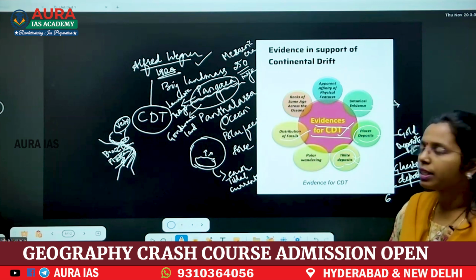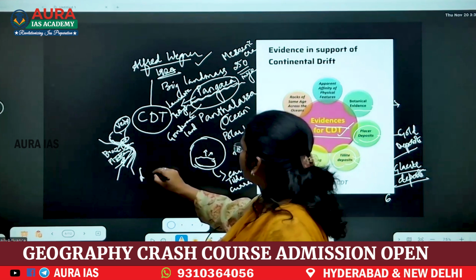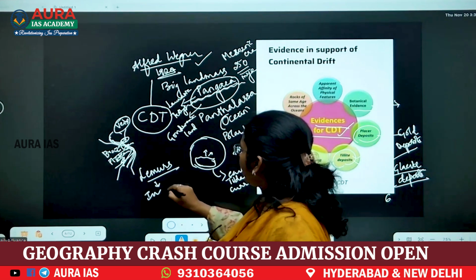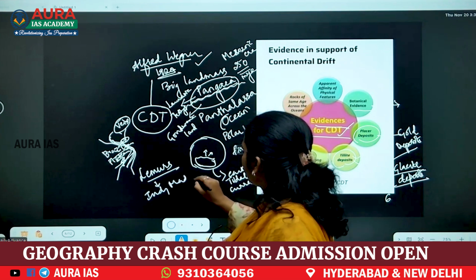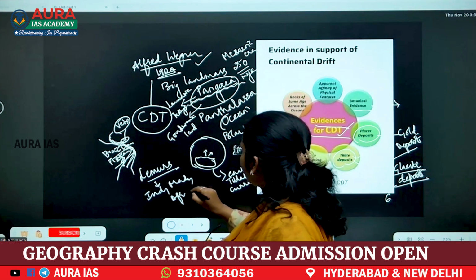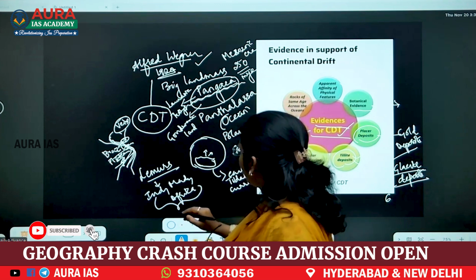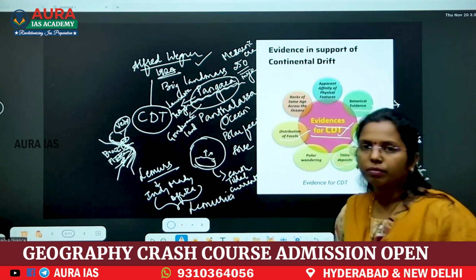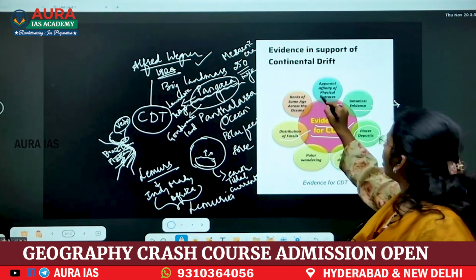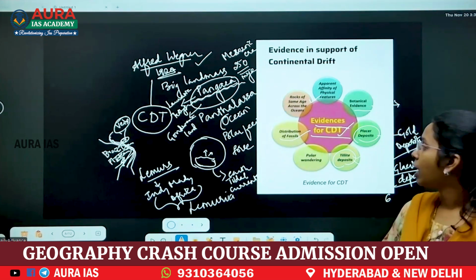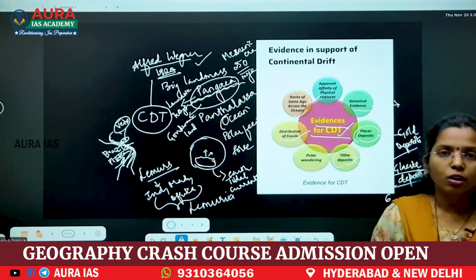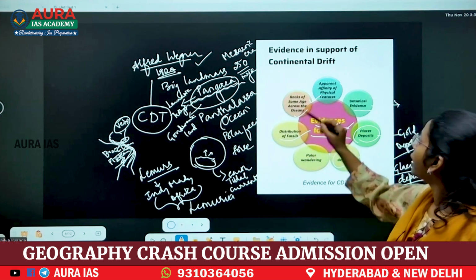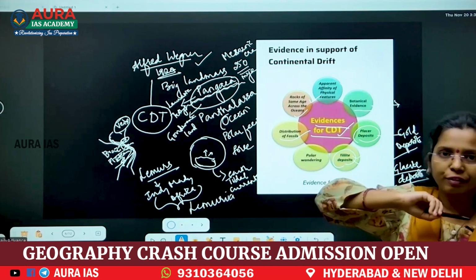Distribution of fossils: lemurs are seen in India, Madagascar and Africa, and together they called it Lemuria. Next, rocks of the same age across the oceans. We have seen rocks of the same age across the ocean, in Brazil, Africa and South Africa. So these evidences support continental drift theory.